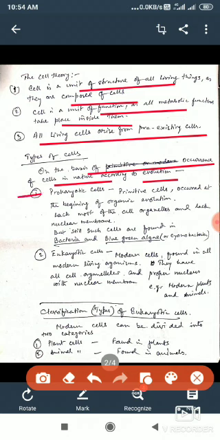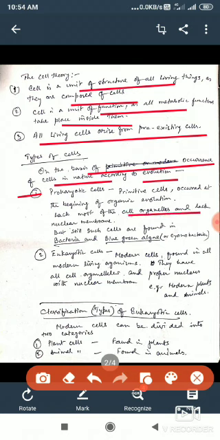One is the prokaryotic cell, that is the primitive cell that occurred at the beginning of organic evolution, and these kinds of cells are very interesting because they lack most of the cell organelles.